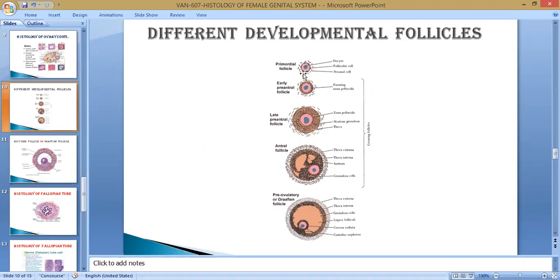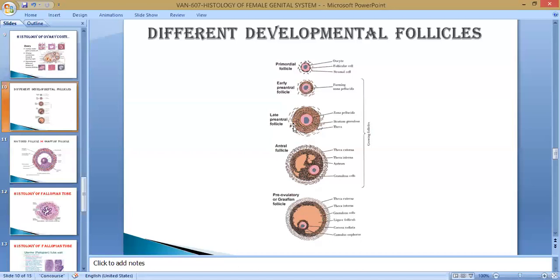When the primordial follicle increases in size, this layer of follicular cells becomes 2-3 in number. You see here, comparatively, here is a single layer, and here 2-3 layers. So this layer becomes converted to the primary follicle. So this is the primordial, and they become the pre-antrum, meaning primary follicles, and early antrum. There is formation of a cavity also here, but a little amount in comparison to this one. This is the biggest antrum, and this is the small antrum.